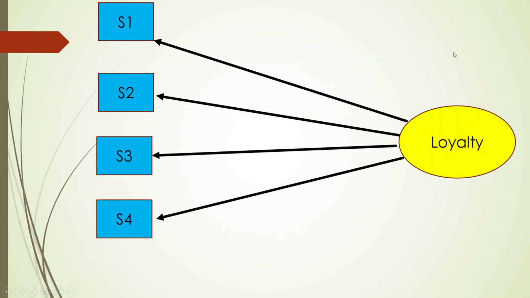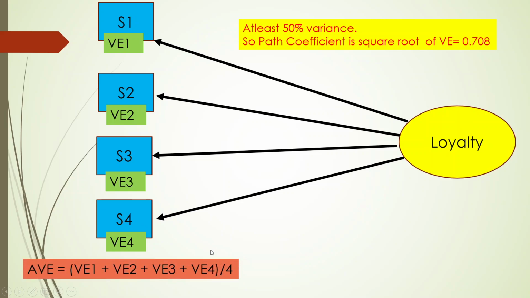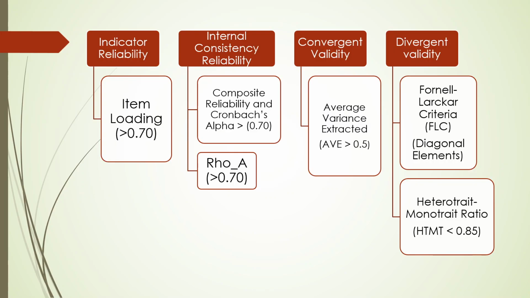Now we will have the variance of statement 1, variance of statement 2, variance of statement 3, variance of statement 4. When we do the summation of this, we will get the total, and when we take the average, we will get the average variance extracted. Again, this should be more than 50%. Why? Because overall, how the team is performing will be based on AVE, because now we are considering the variance of all of them. So this is the way to ensure the reliability.